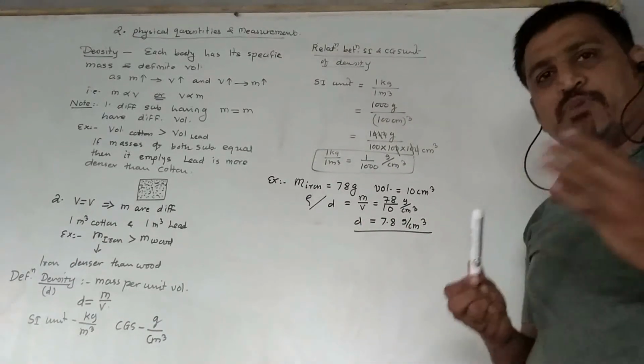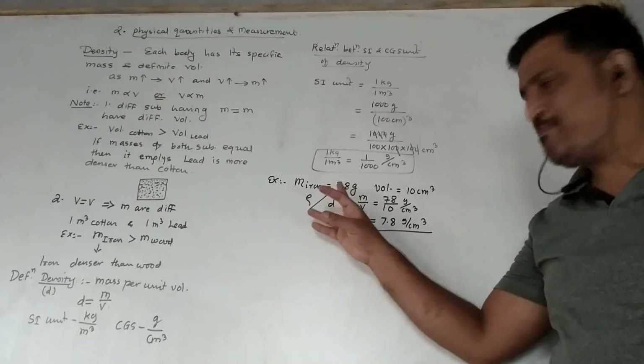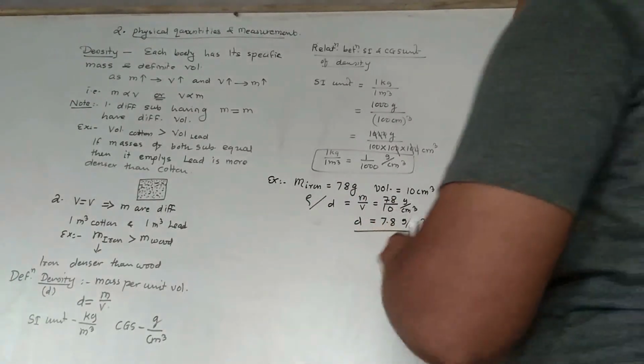The iron is having mass 7 gram and its volume 10 centimeter cube.